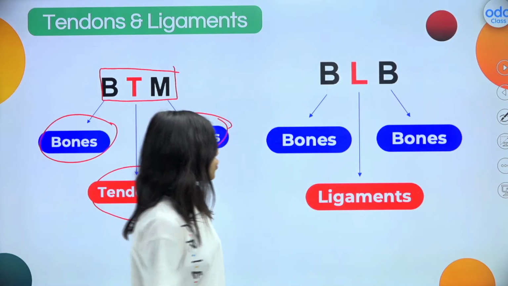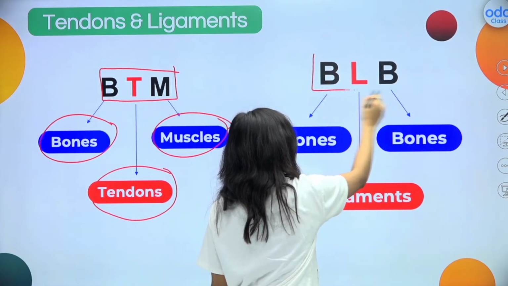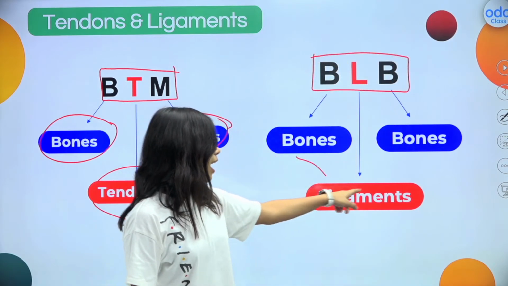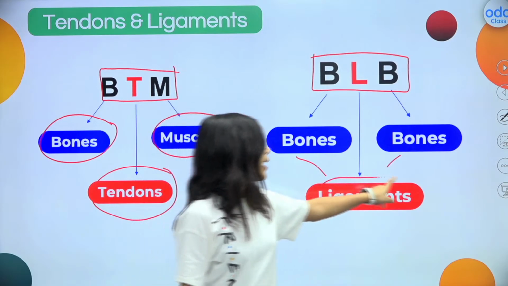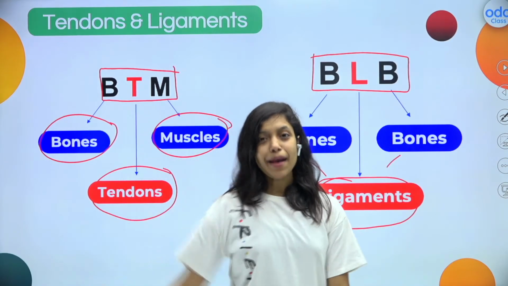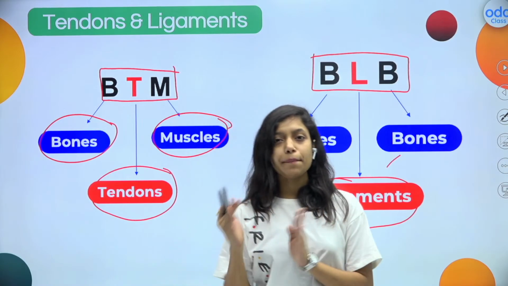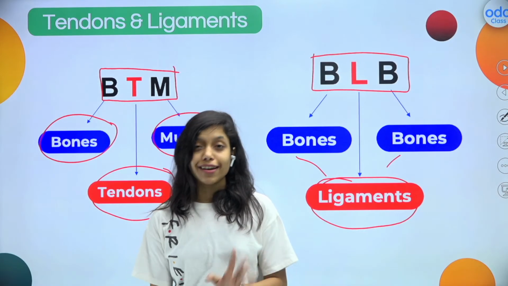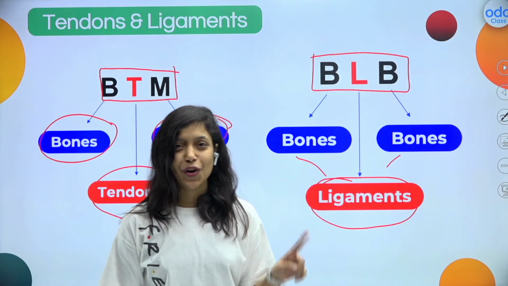And what about the next one? BLB. What is this BLB? Bones are connected to bones by ligaments. Can you now easily remember BTM and BLB? Bones and muscles are connected by tendons, and bones are connected to bones by ligaments. I hope it is clear to all of you.